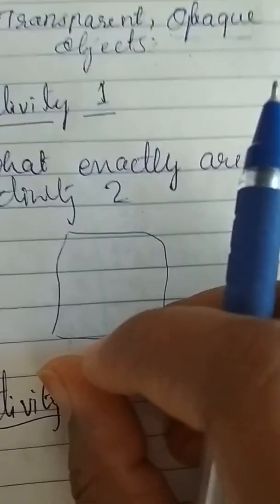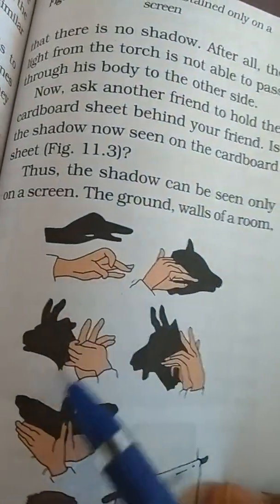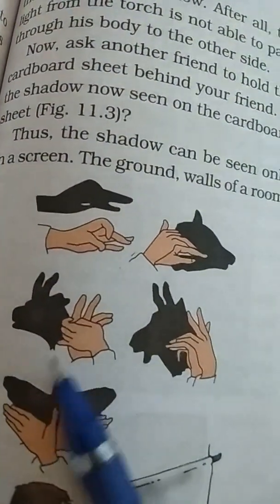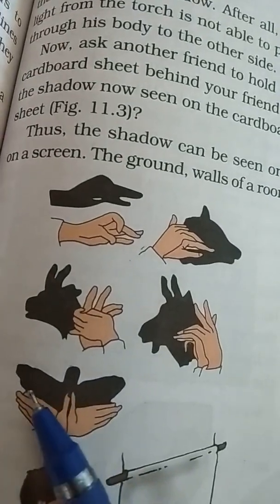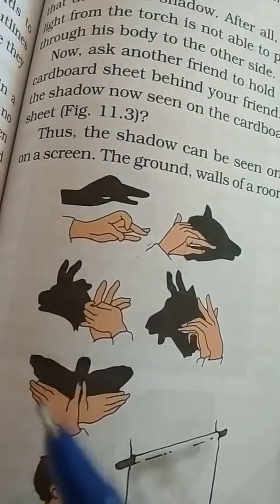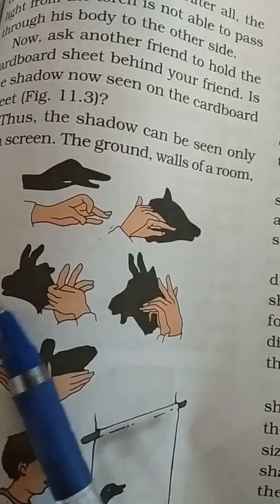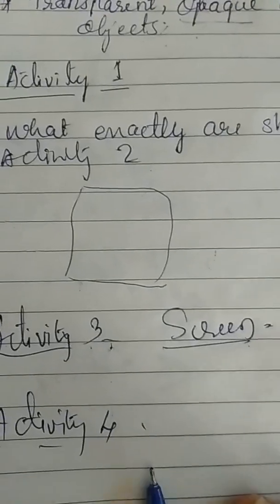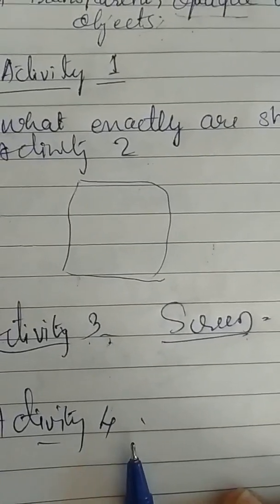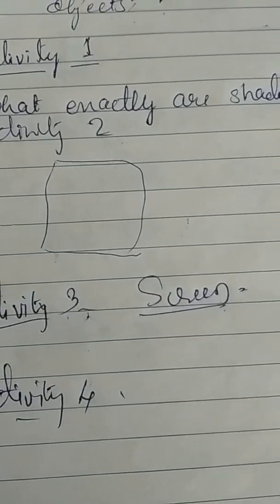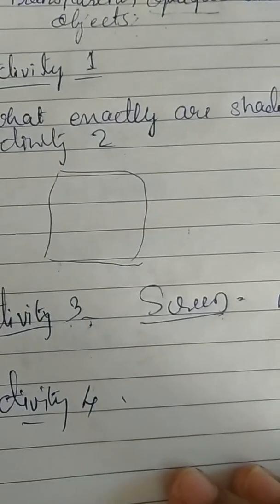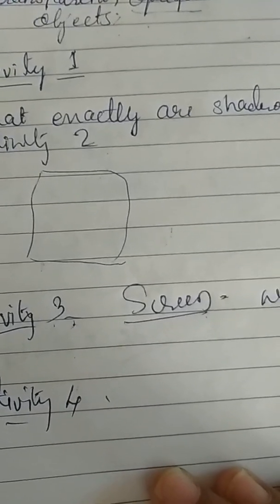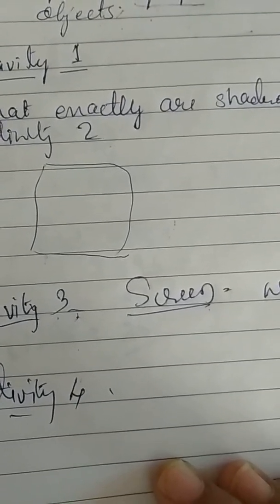Yes, in these pictures you observe, it may mislead us about the shape of the object. A few shadows can be created with your hands to make believe that they are shadows of different animals. Activity 4. Place a chair on a school ground on a sunny day. What do you observe from the shadow of the chair? Does the shadow give an accurate picture of the shape of the chair? If the chair is turned around a little, how does the shape of its shadow change?